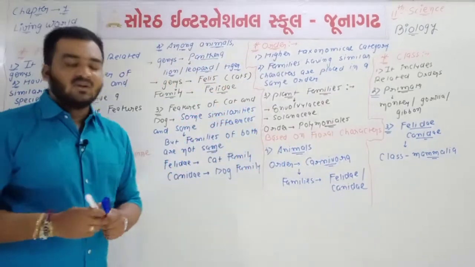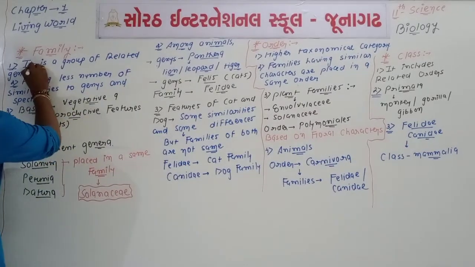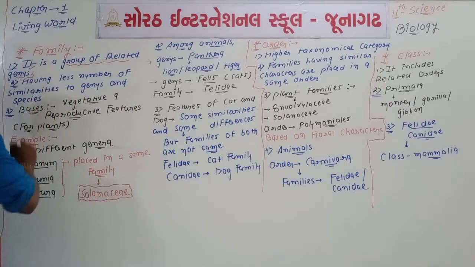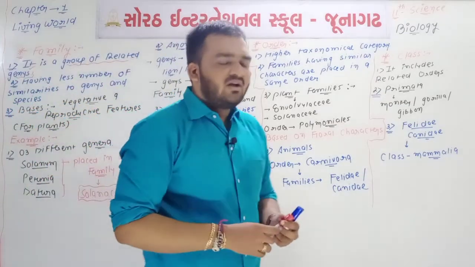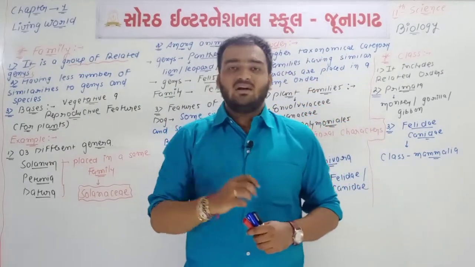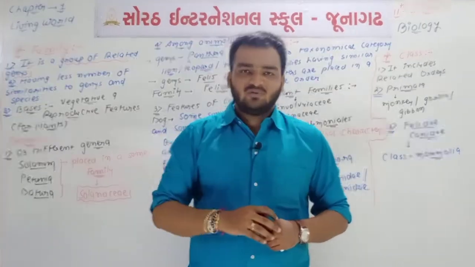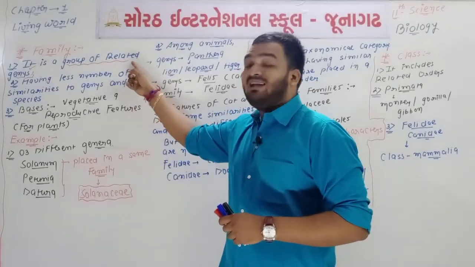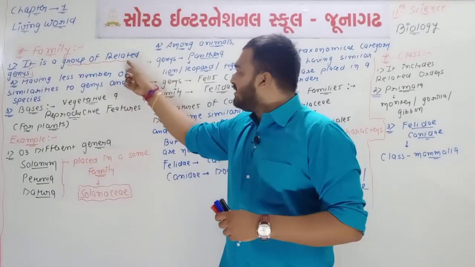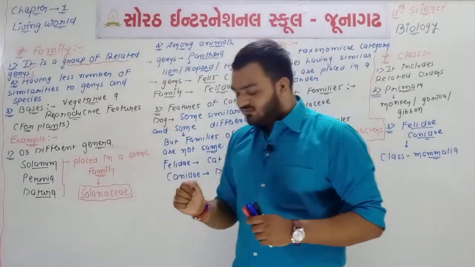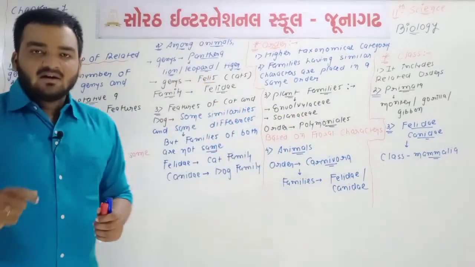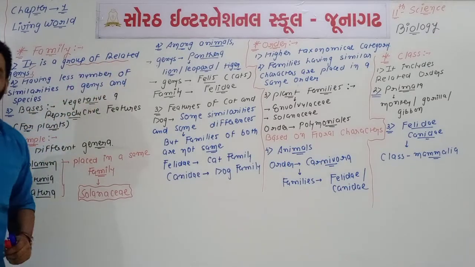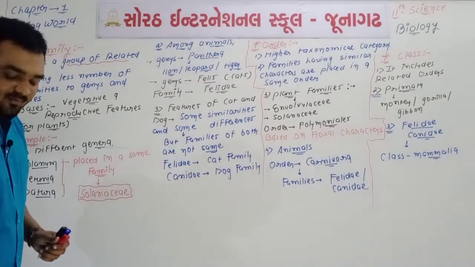The title is family. So see here, first point, what is family? It is a group of related genus, or a group of connected genus. You know that if any organisms have the same characters, they are placed into the same species, and the same species will form a genus. Related means connected, so connected genera will form a family. Family has different genera which are interconnected with each other, or which have similar characters.